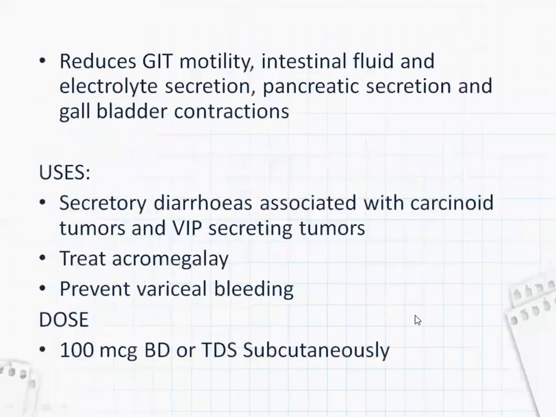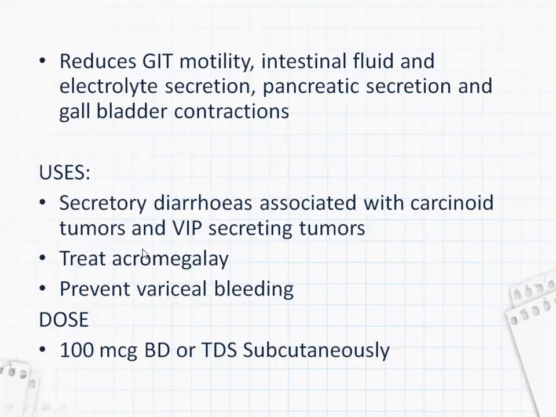Now, coming to what it does because of the inhibition of those hormones: it reduces the GIT motility, intestinal fluid and electrolyte secretion, pancreatic secretion, and gallbladder contractions are also reduced. So where is this octreotide used? Secretory diarrheas associated with carcinoid tumors and vasoactive intestinal peptide secreting tumors.